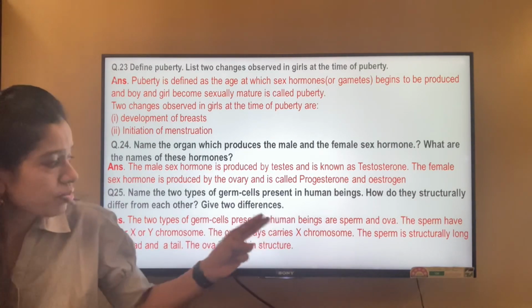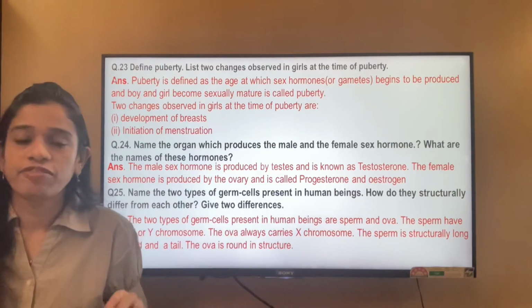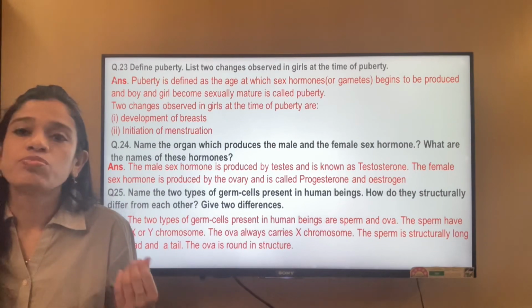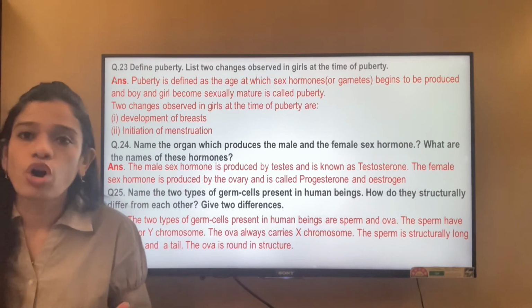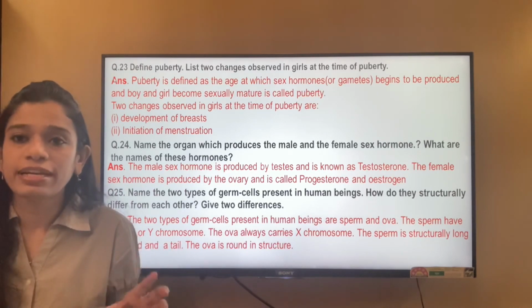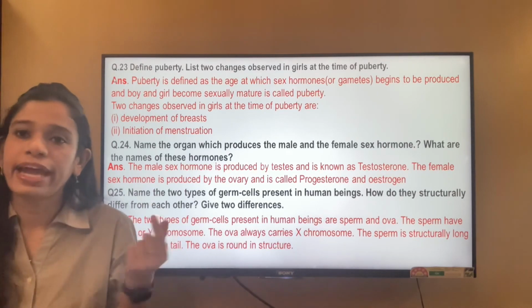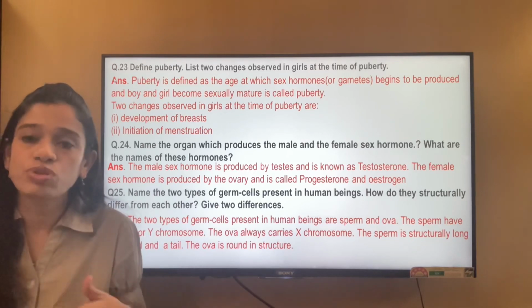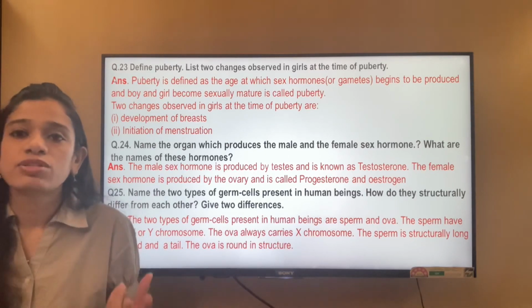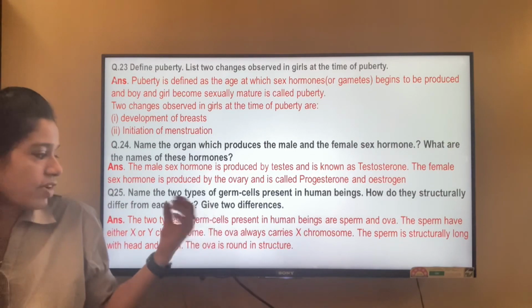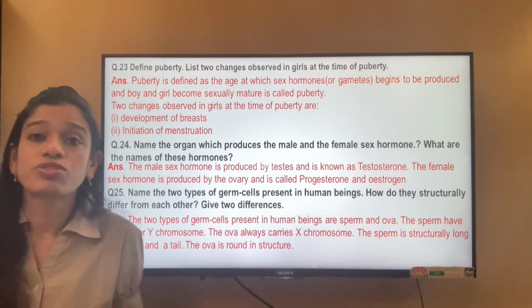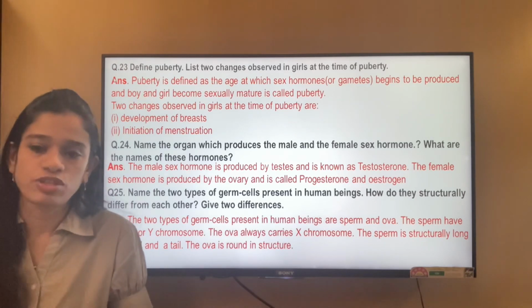And the second difference is that the sperm is somewhat long in structure. It has a head and a tail. The tail helps it to swim, whereas the ovum or the egg is round in structure. They have asked you for two structural differences.